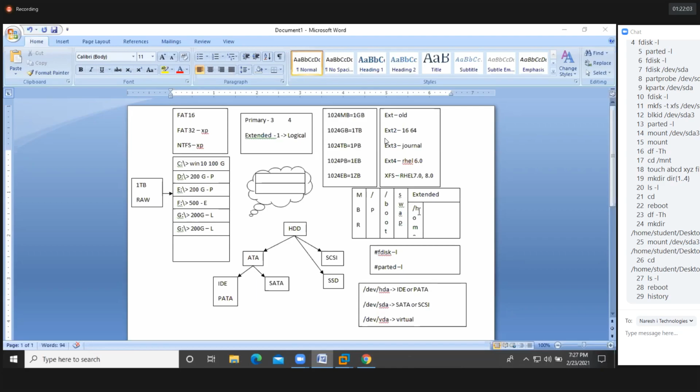Without a mount point, you are unable to access the partitions as well as devices. So I hope you got it, guys. Clear?